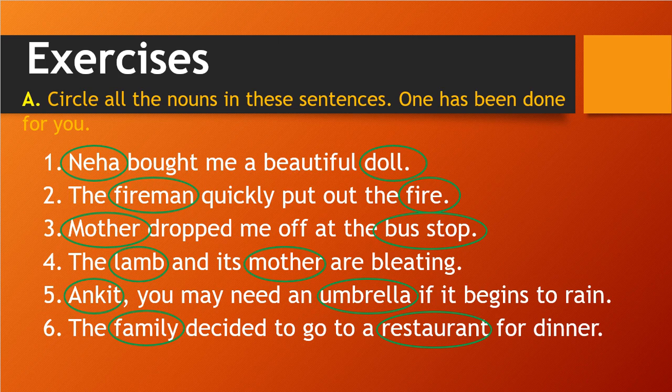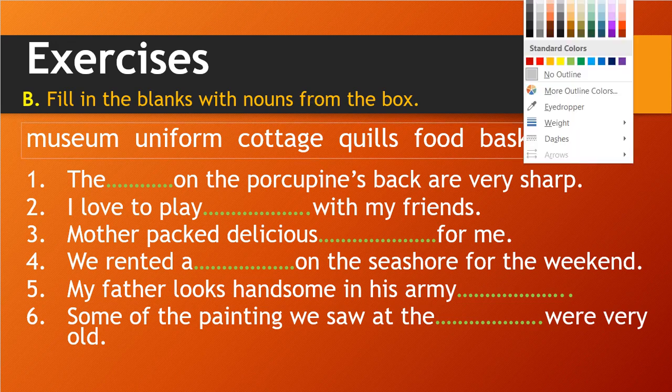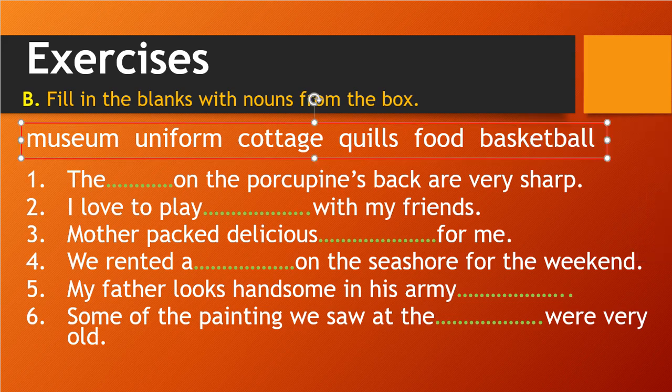So now we will move further to our next exercise. Okay, so what's in it? Exercise B is fill in the blanks with nouns from the box. Correct? So we need to fill in the blanks with the nouns from the box. So here let me mark the box. Now you can see the box.